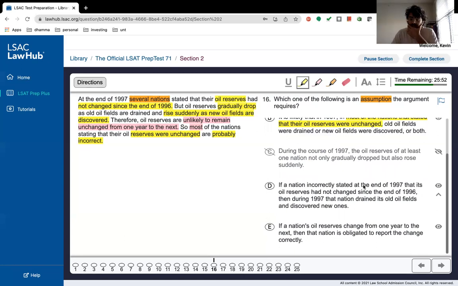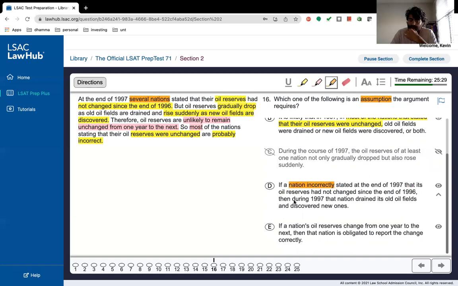D, if a nation incorrectly stated at the end of 1997 that its oil reserves did not change since the end of 1996, then during 1997, that nation drained its oil fields and discovered new ones. So D is somewhat correct, right? It talks about the nation incorrectly stating, so it's within the scope.